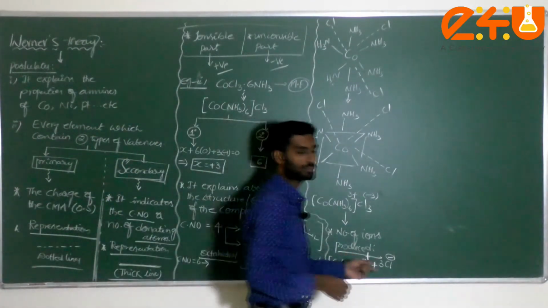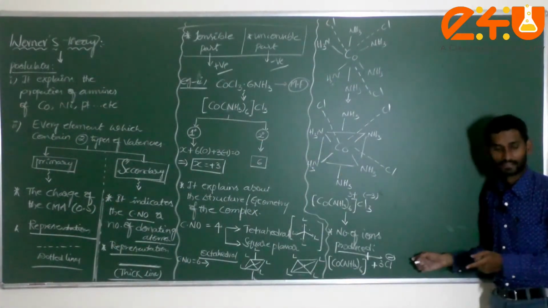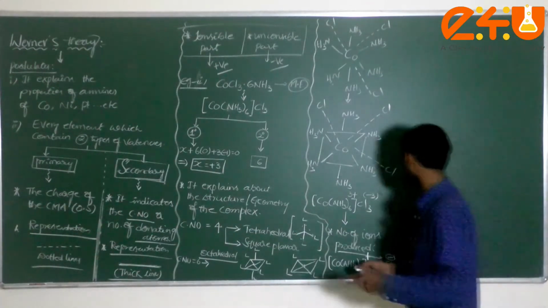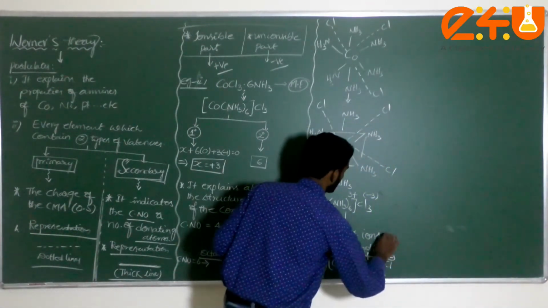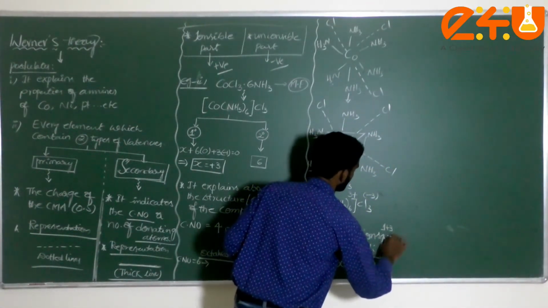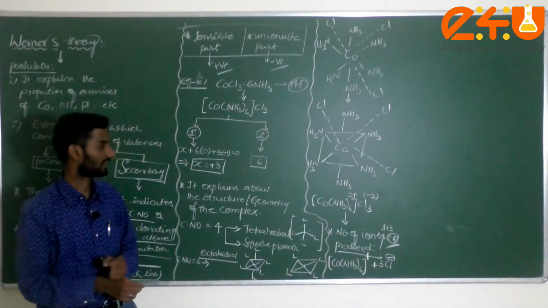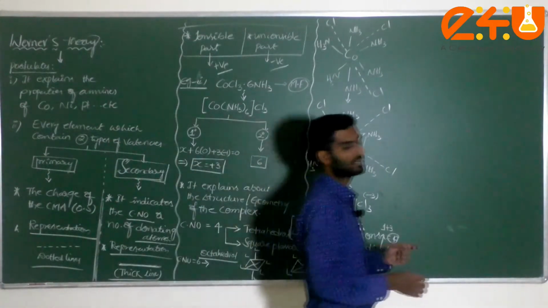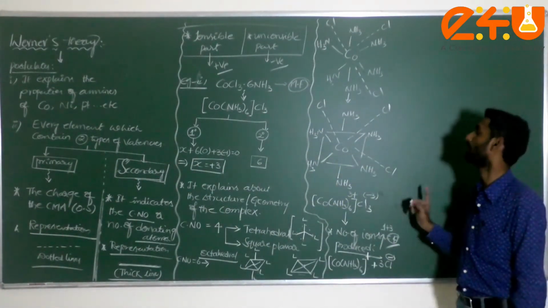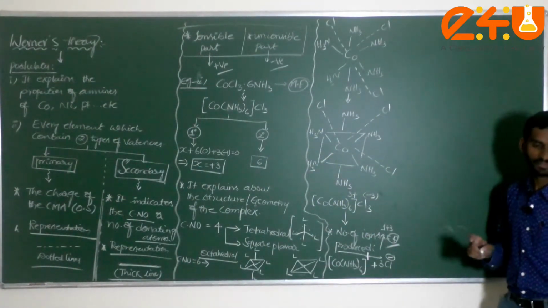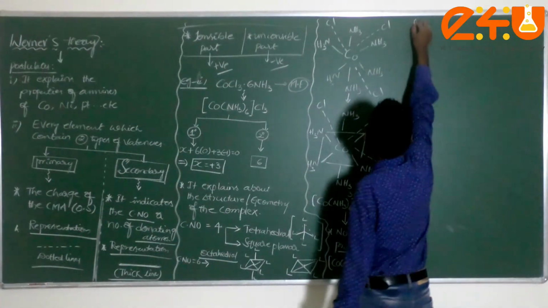The number of ions produced per mole in water is 1 plus 3, which is 4 ions when 1 mole of this complex is dissolved in water. This is very, very important. Got the clarity?